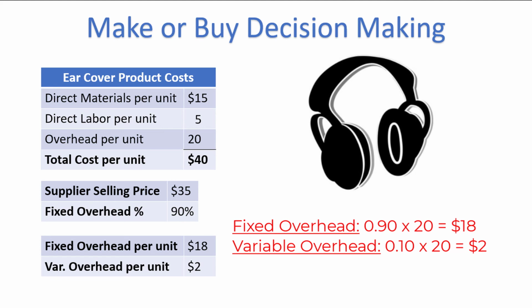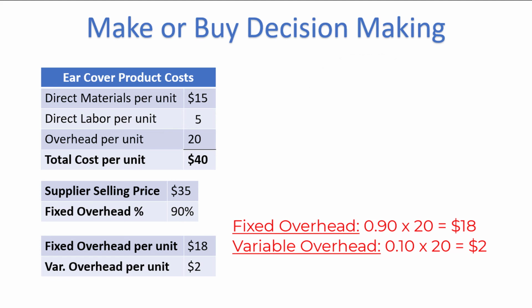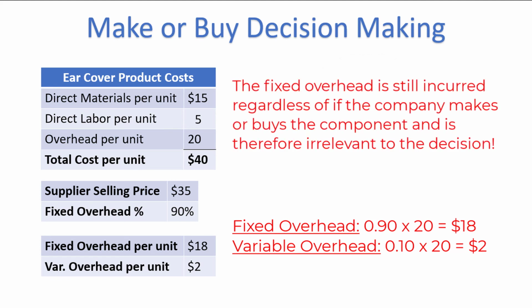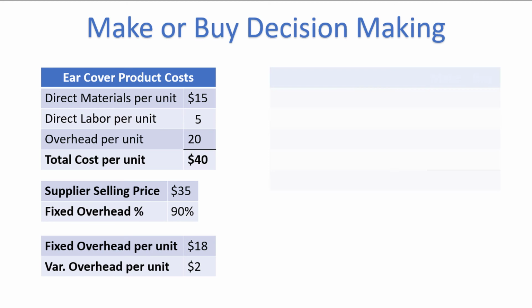The $18 of fixed overhead per unit would still be incurred even if the company decided to outsource the ear cover production to its suppliers. Because this $18 is incurred in both scenarios, we don't need to include it in our analysis. Also note that the fixed and variable overheads add up to the total overhead per unit of $20. Now we are properly prepared to compare the two scenarios.